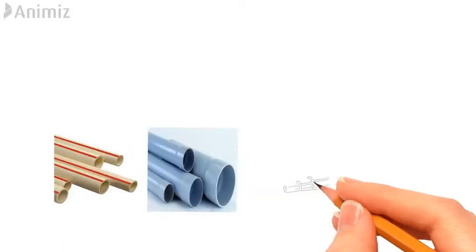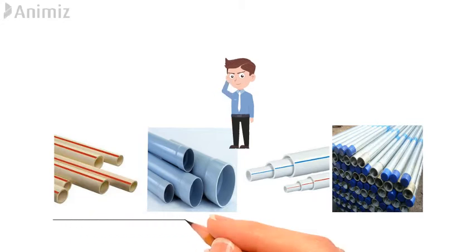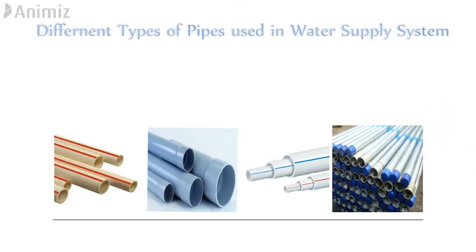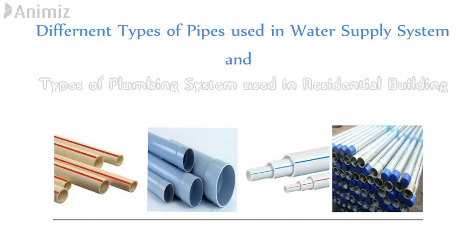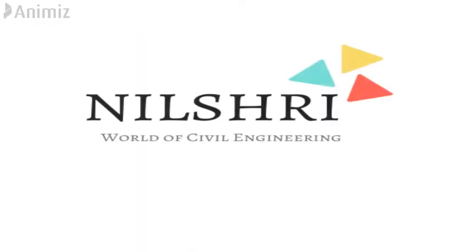In market there are variety of plumbing pipes available. This wide variety of pipes often confuses customers to buy the perfect type of pipes for their house. In this video we will discuss different types of pipes used in water supply system and type of plumbing system used in residential building. So without further delay, let's get started.